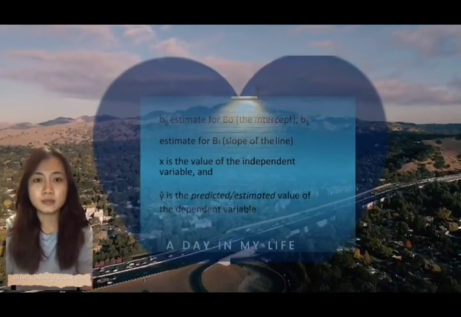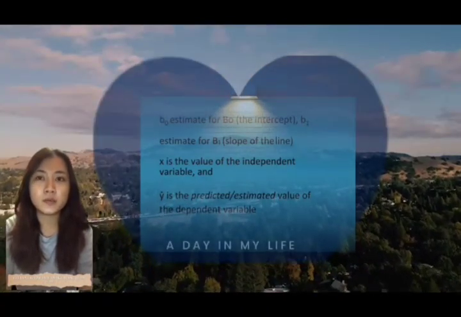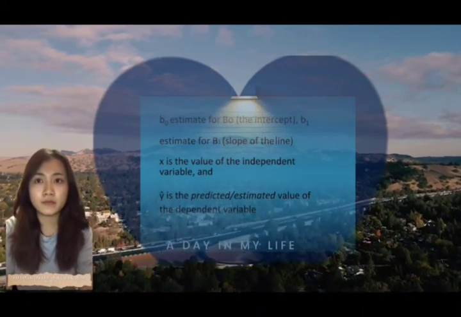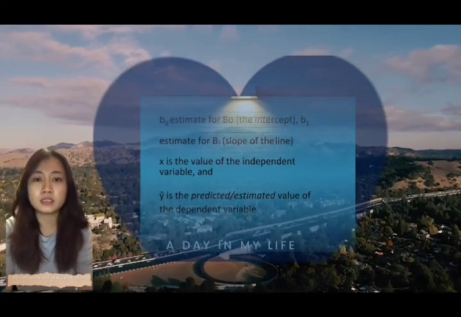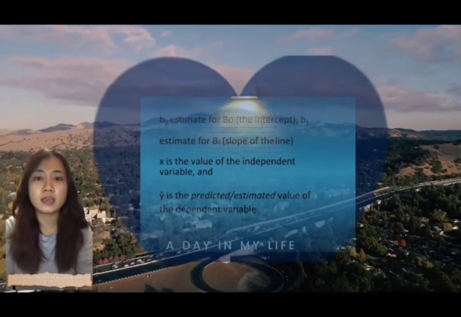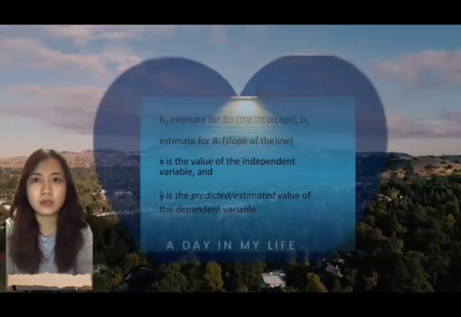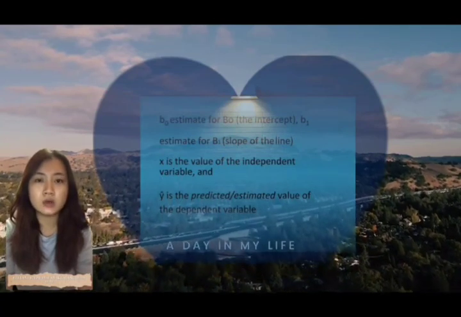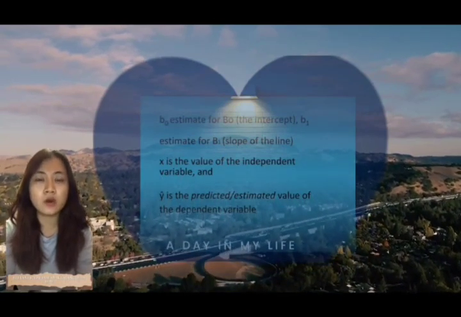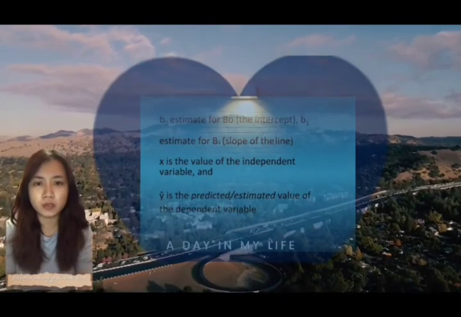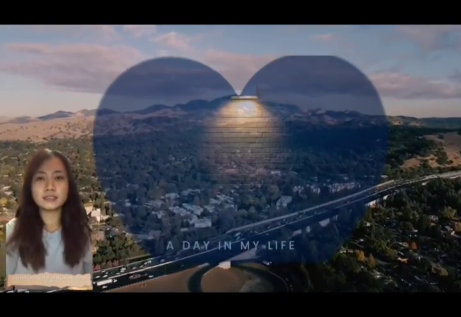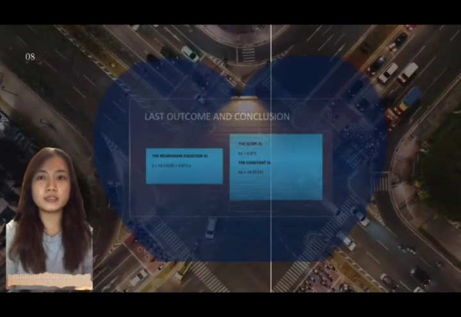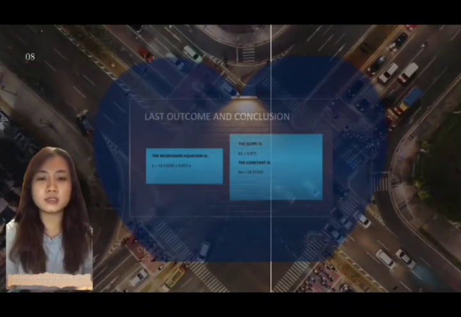B0 is the estimate for the intercept, B1 is the estimate for the slope of the line, X is the value of the independent variable, and Y is the predicted or estimated value of the dependent variable.